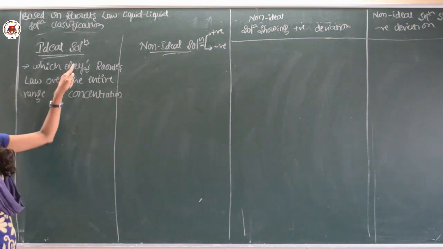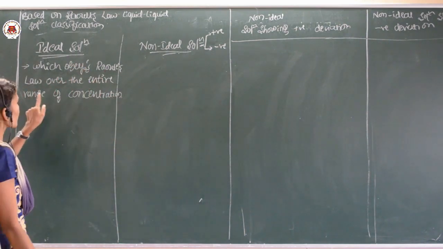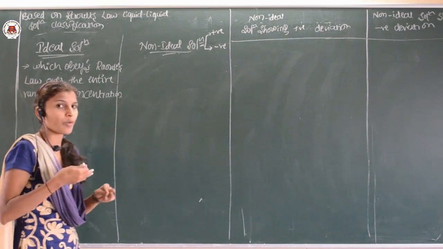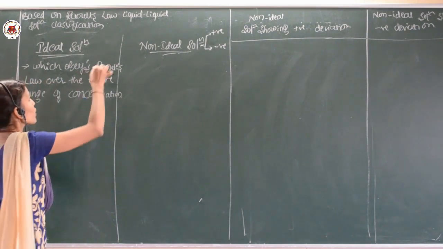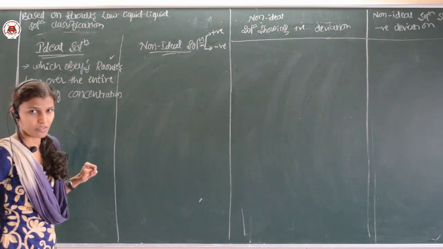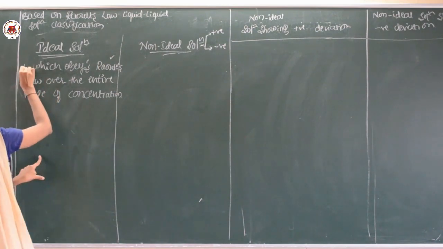It is going to obey Raoult's law over the entire range of concentration. You may vary the concentration also, it will obey Raoult's law. This is the first point.